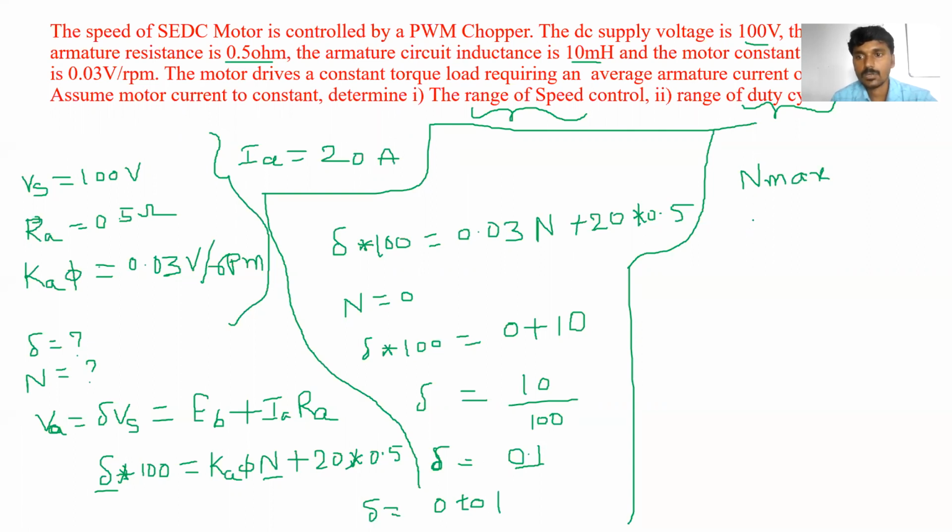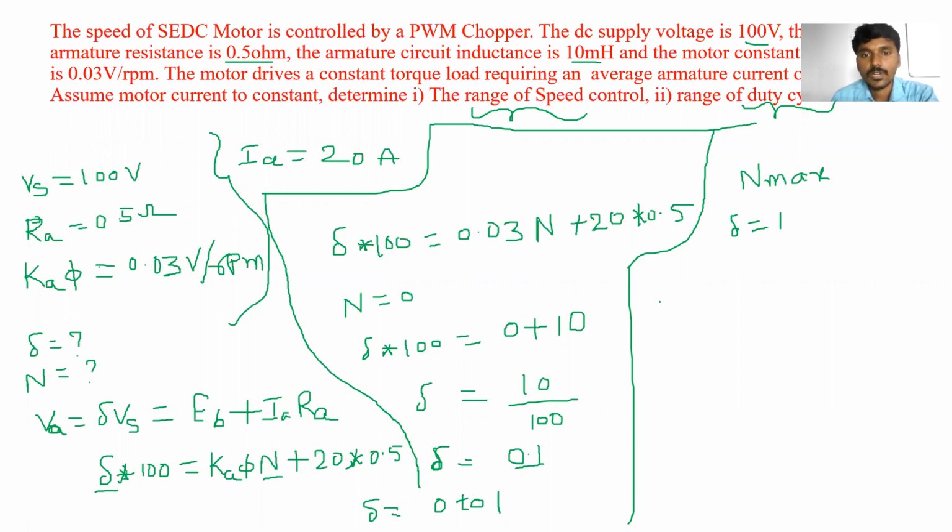So duty cycle is equal to 1, we have to take. Clear? Because when the speed is 0 or minimum, we found the duty cycle is equal to 0.1. So for the maximum speed, the duty cycle should also be maximum, that is delta is equal to 1.